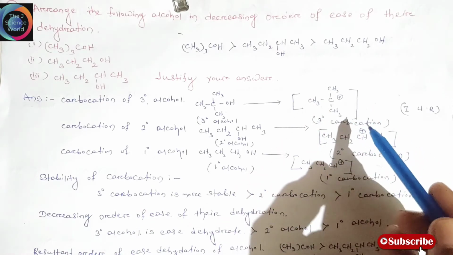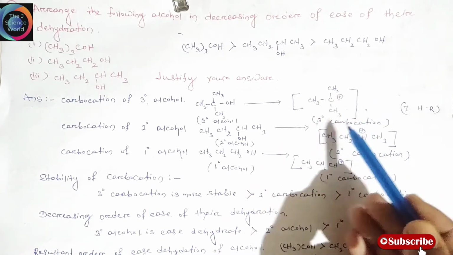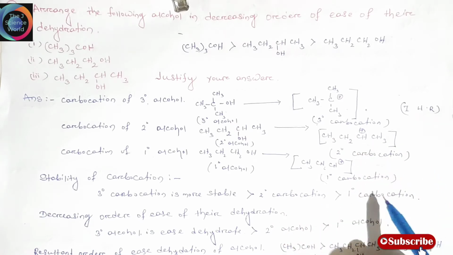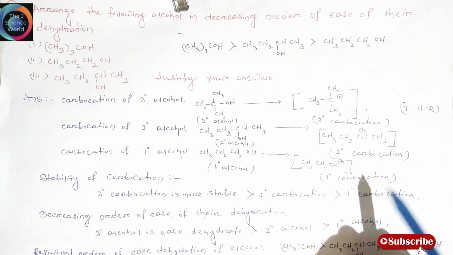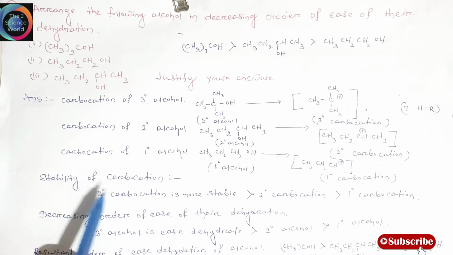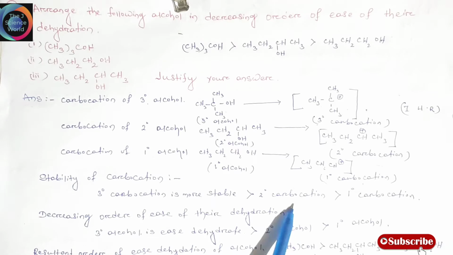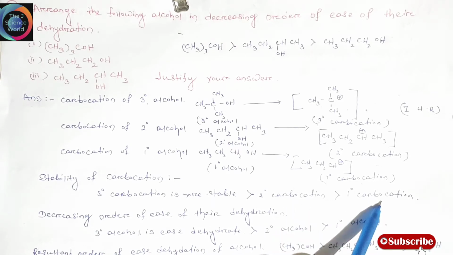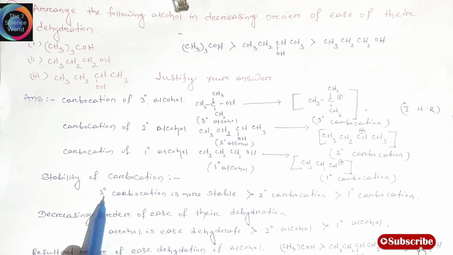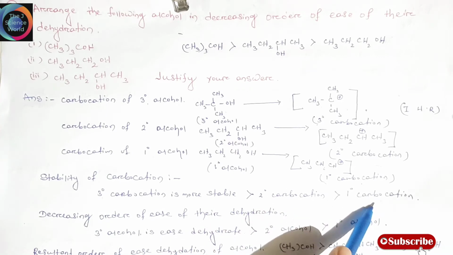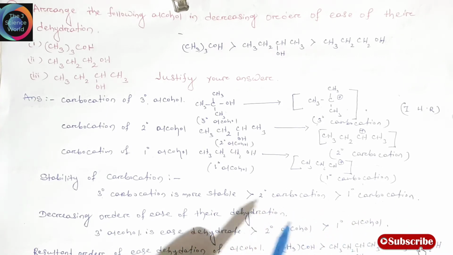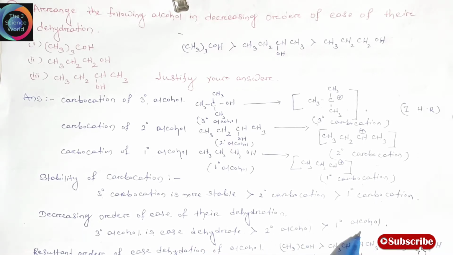You clearly see the tertiary carbocation is more stable than the secondary carbocation, then the primary carbocation. So simply write the stability of carbocation: third degree carbocation, then 2 degree, then 1 degree carbocation. So tertiary alcohol dehydrates easily, then secondary alcohol, then primary alcohol.